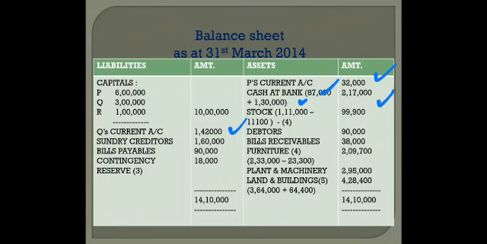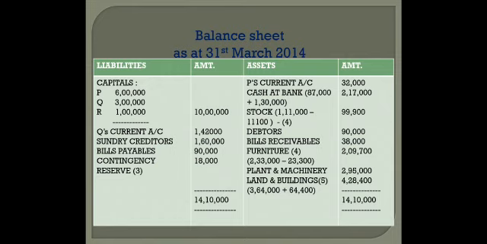Rest, children, all the entries are the same. So you have to basically understand the concept of current accounts in this case, and you have to learn where to place them in the balance sheet. The same question can come in a different way also, right? And the treatment will differ. And notice, 12,68,000 was the balance sheet total in the earlier case. Now it has become 14,10,000. There is a change in the balance sheet total. So the evaluation of this question will be different, children. So you have to notice carefully what the question is asking you to do, and in what way the adjustment is expected from you.